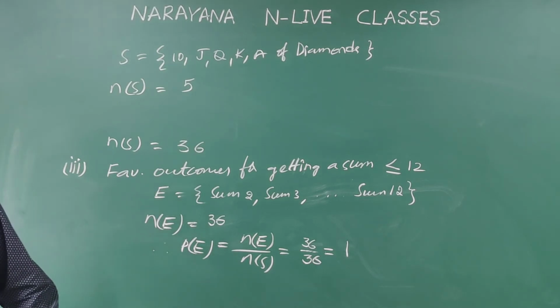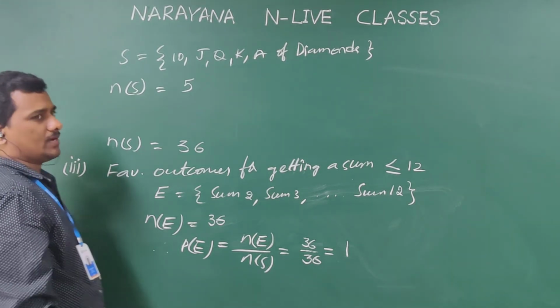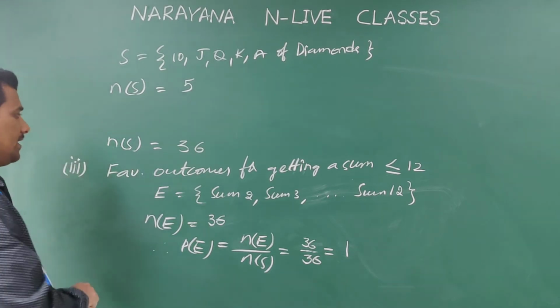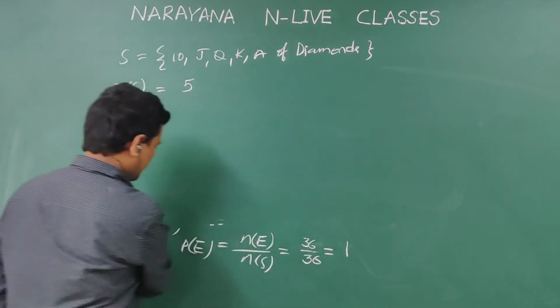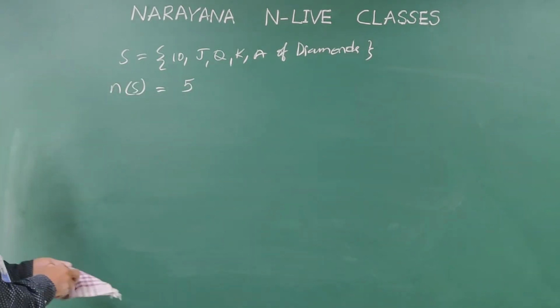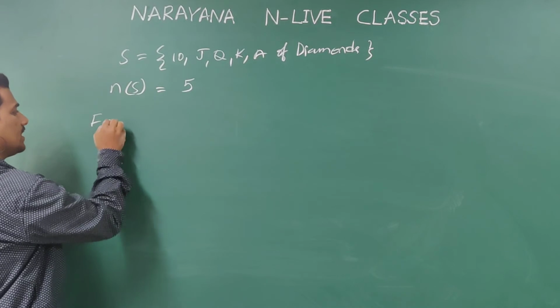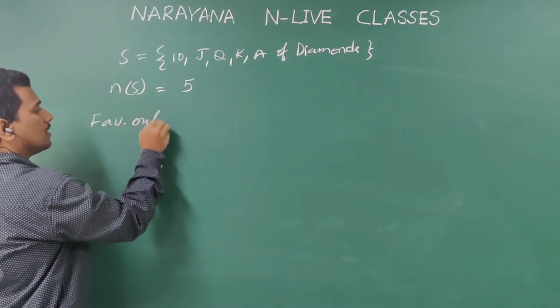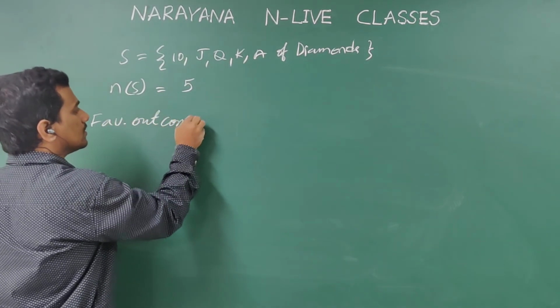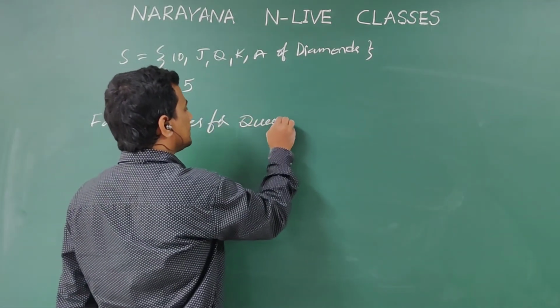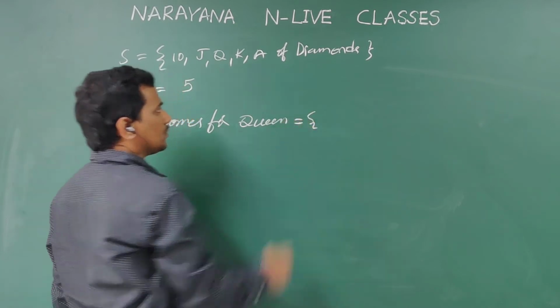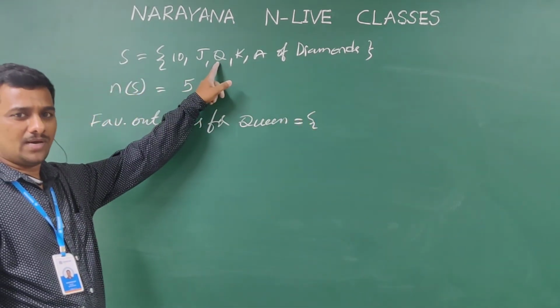Now if one card is selected at random, what is the probability of getting a queen? Favorable outcomes for queen: how many queens do we have?